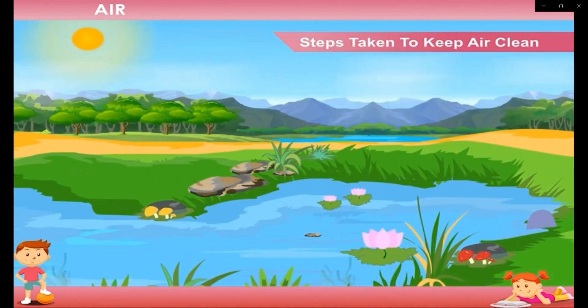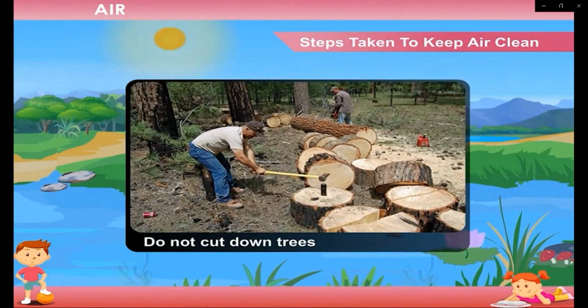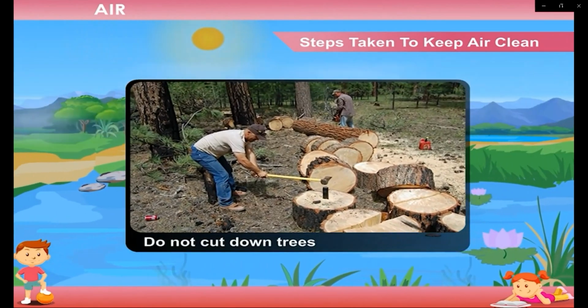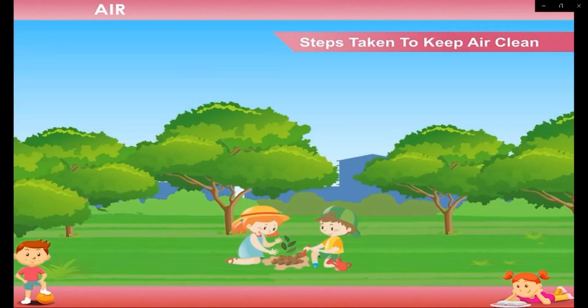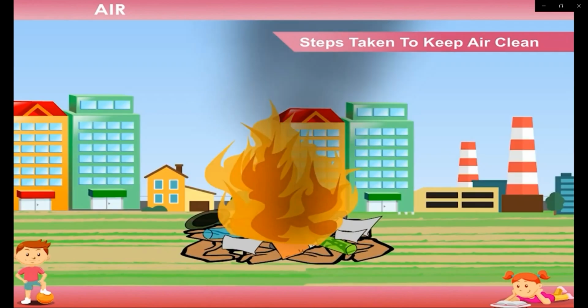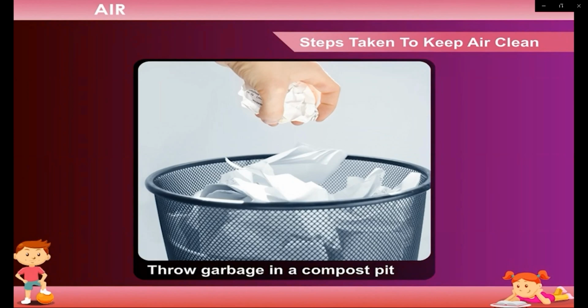Steps taken to keep air clean. We should not cut down trees because trees give us clean and fresh air and oxygen. We should plant more trees. We should not burn garbage. We must throw the decomposable garbage in a compost pit.